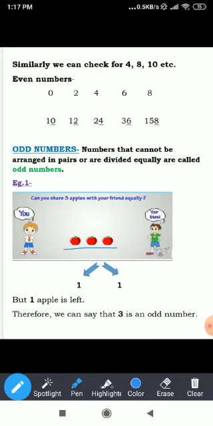Now let's come to the second condition, that it should not be arranged in pairs. As I've told you earlier, for a number to be in pairs, it should be in groups. So let's see how many pairs are here. 1 pair. But what about this one? It is still left. So it is not making any pair here. So we can say that 3 is an odd number because it is fulfilling both the conditions. We are not able to divide it, and we are not able to arrange it in pairs.